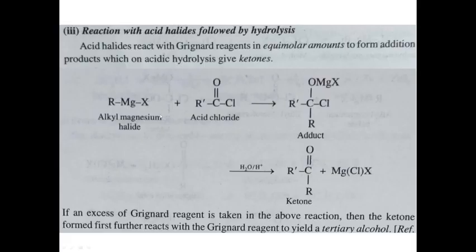Next is the reaction with acid halides followed by hydrolysis. Acid halides can react with the Grignard reagent in equimolecular amount, and then we get a ketone. So here RMgX Grignard reagent is reacting with an acid chloride R dash C double bond O Cl. C double bond O Cl is the acid chloride group. Then we get R dash CO MgX Cl R.